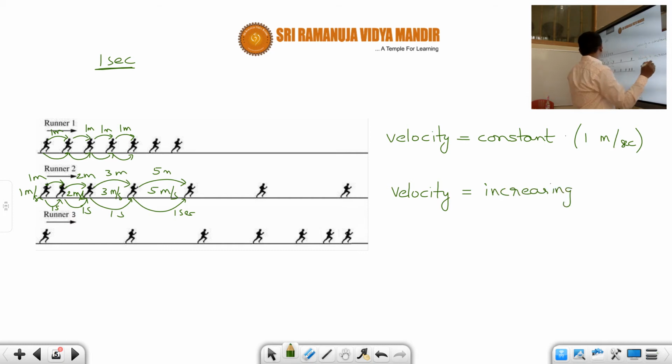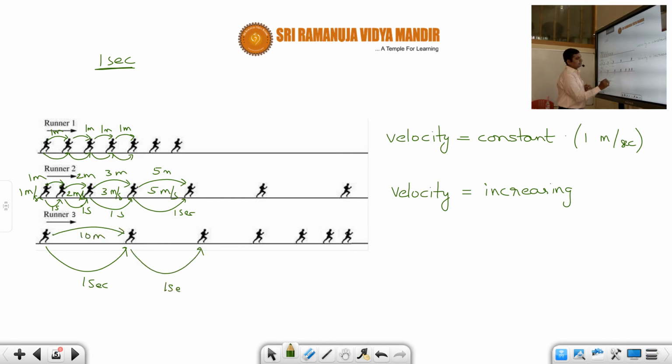Why? Because just by seeing the diagram, you can say that unless his velocity is more, he cannot cover that much distance. Correct or not, students? Next, runner 3. If you see the diagram, initially in 1 second he has covered more distance, about let's say 10 meters. In the next second, his distance covered is less.